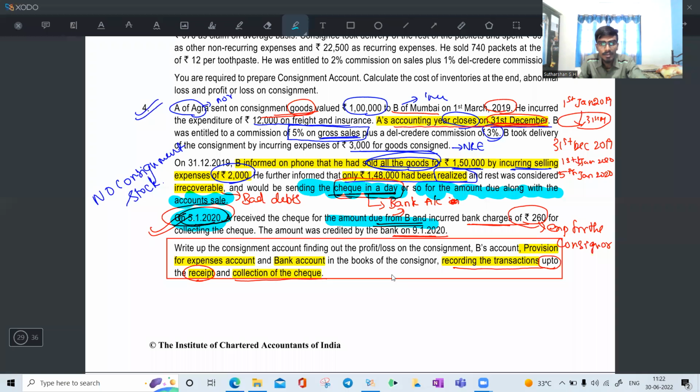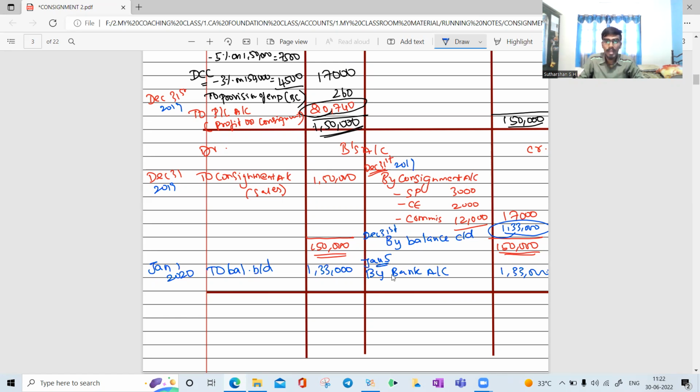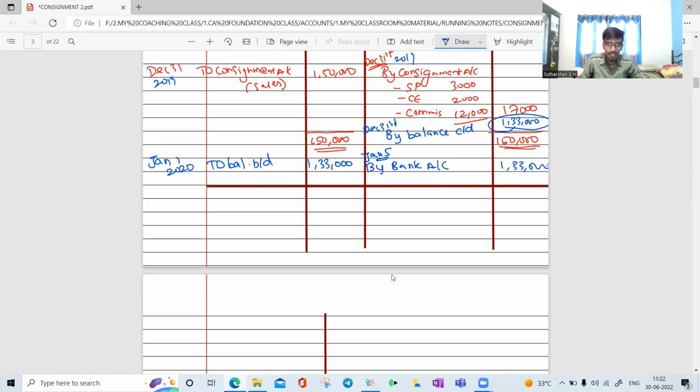Because Jan 5 only we are receiving the money, right? So Jan 5 only we are receiving the money. So it is a bank account. This is B's account. Okay. After that, what are they asking? Prepare a bank account, they are asking.